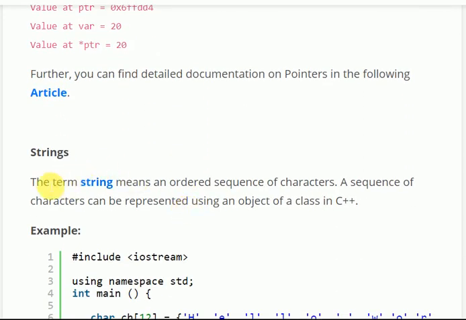String is a class, an inbuilt class. The term string means an ordered sequence of characters.